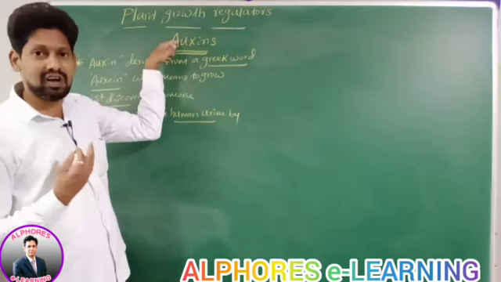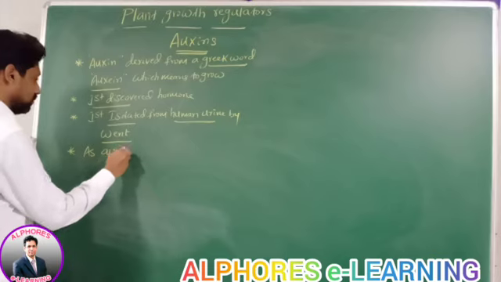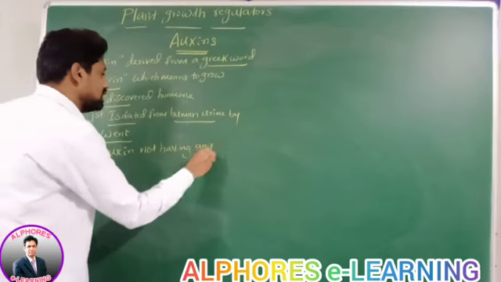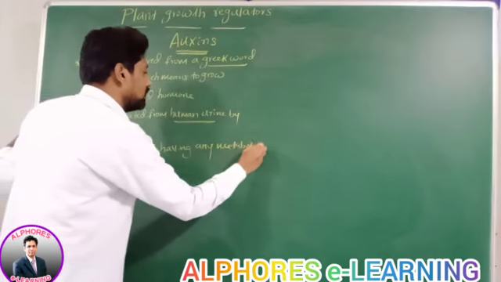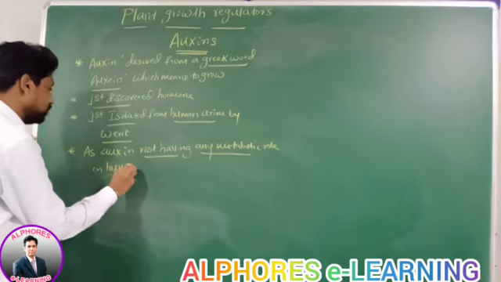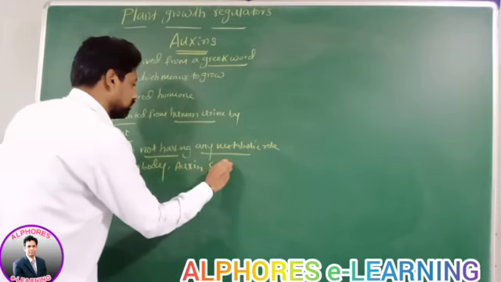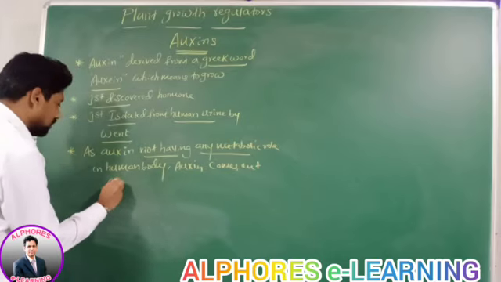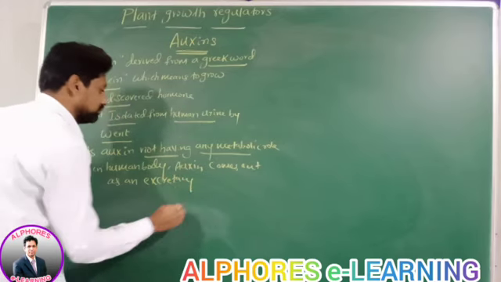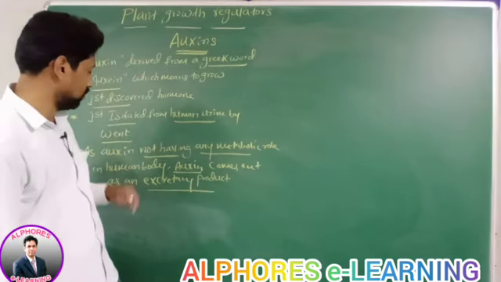Auxin, as it is not having any metabolic role in the human body.